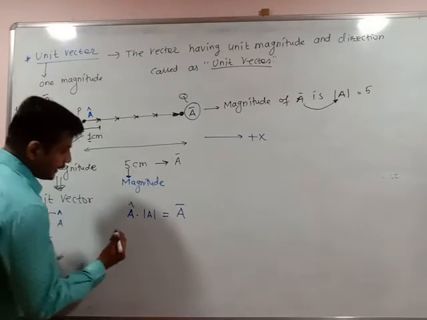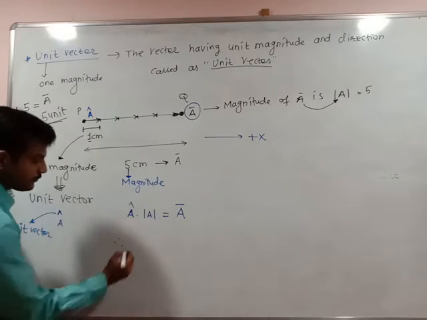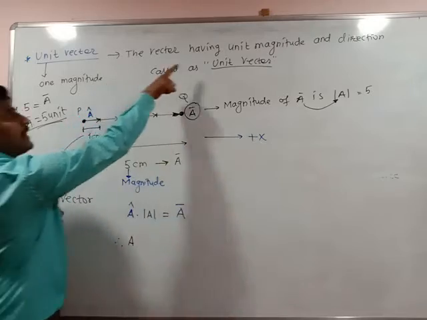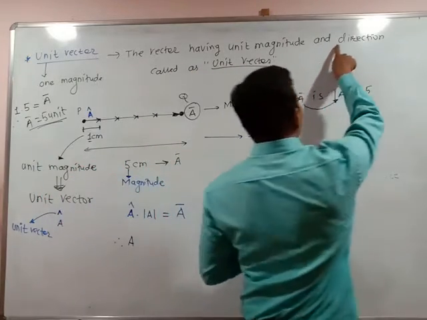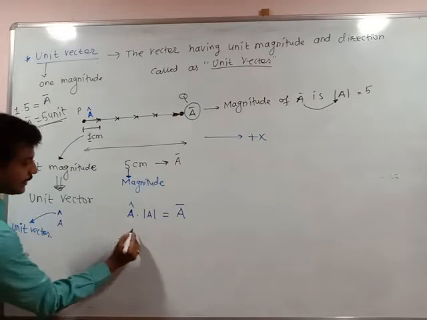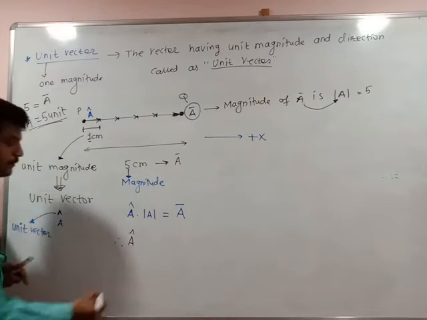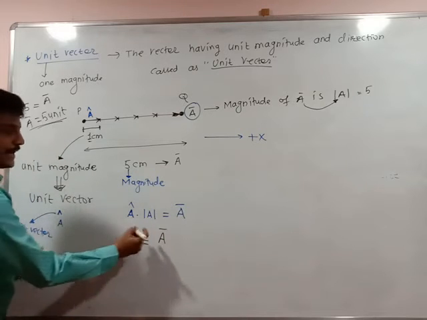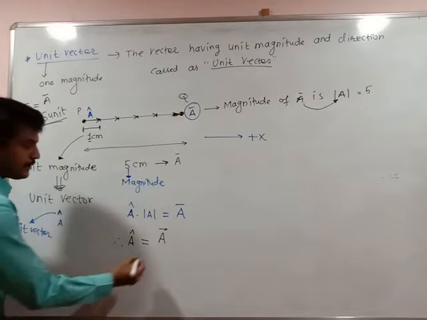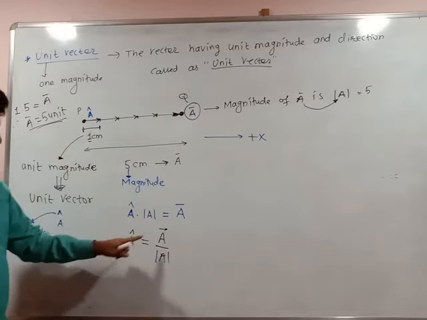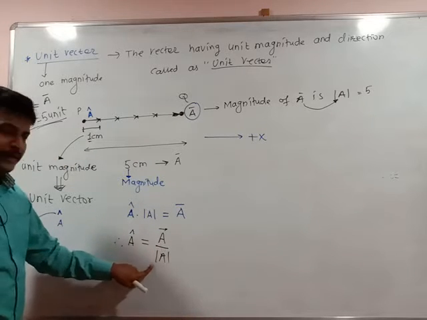So I can write here the definition of unit vector. Already you know the definition of unit vector is the vector having unit magnitude and direction. So this unit vector a cap can be written as a bar, which is direction, divided by magnitude. Direction means a bar, magnitude means a.